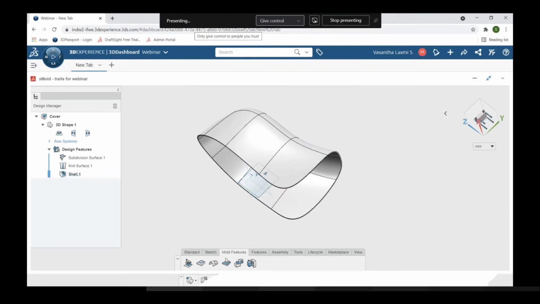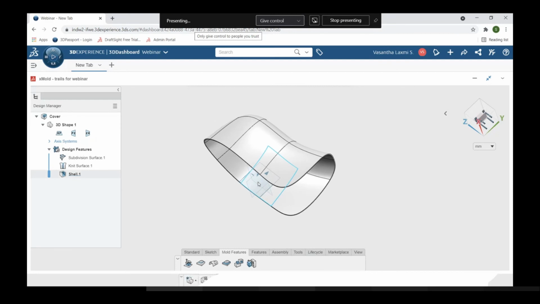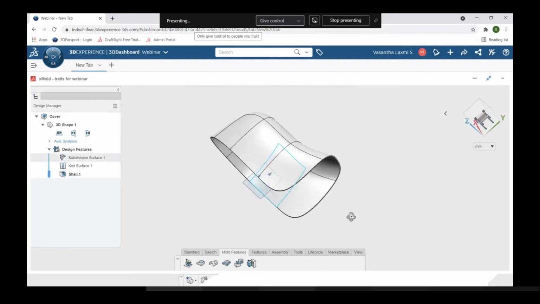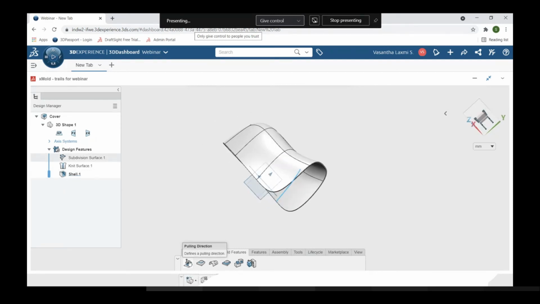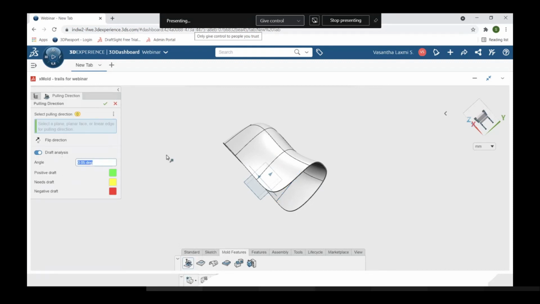So we are in the mold features. In the mold features, these are the tools which are involved in it. Firstly, for the mold process, we are going to start with the pulling direction. Let's create a pulling direction. Here you can see the draft analysis. Since it is an irregular shape, we have done with the subdivision models. We don't require any draft analysis, or we don't need to add any draft.